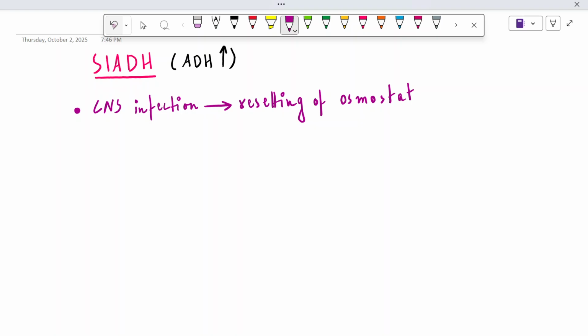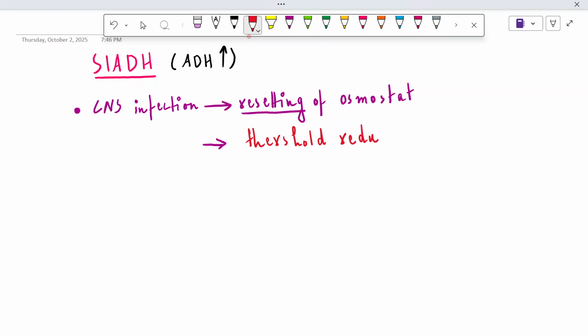It means that when there is resetting of osmostat, the threshold for the release of the antidiuretic hormone is reduced. The threshold that is responsible for the secretion of antidiuretic hormone is reduced.